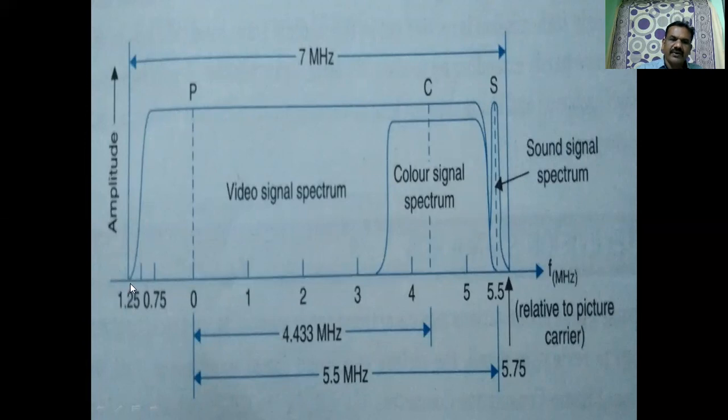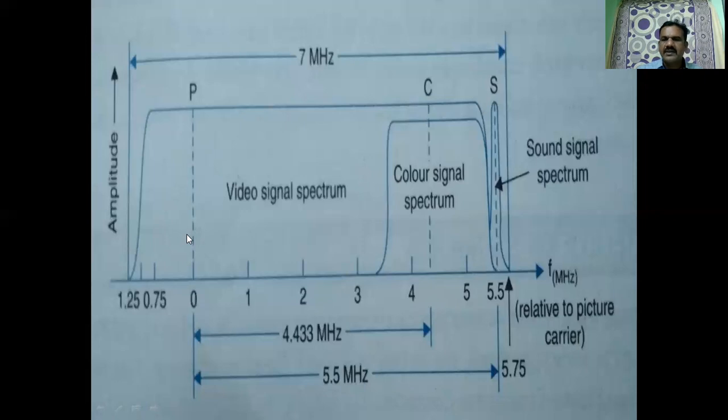This is the part of the lower sideband, 1.25 megahertz. From 0 to 1.25 megahertz, this is the part of the lower sideband. So we are transmitting the upper sideband and a vestige of the lower sideband. After modulation, it is occupying this frequency spectrum.